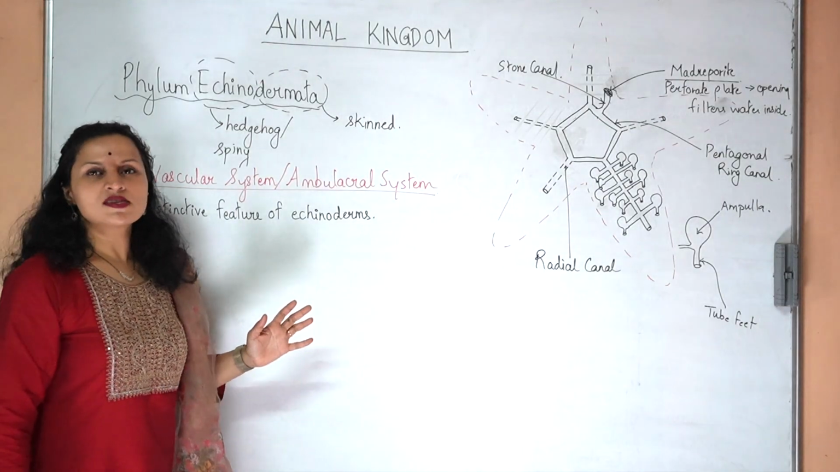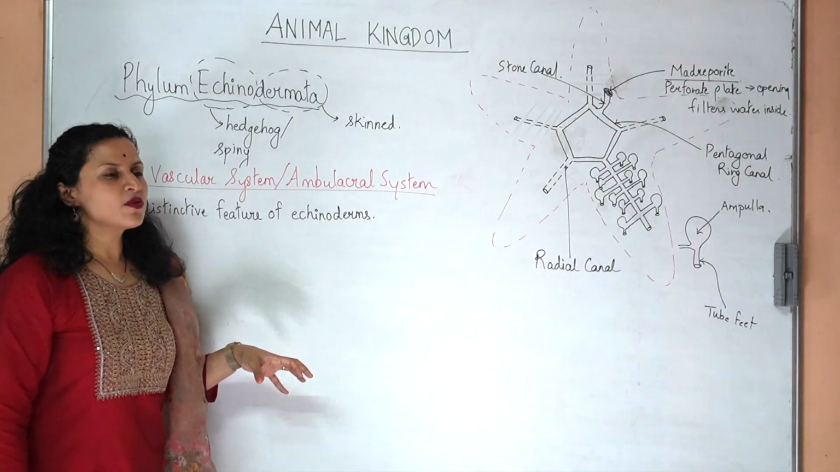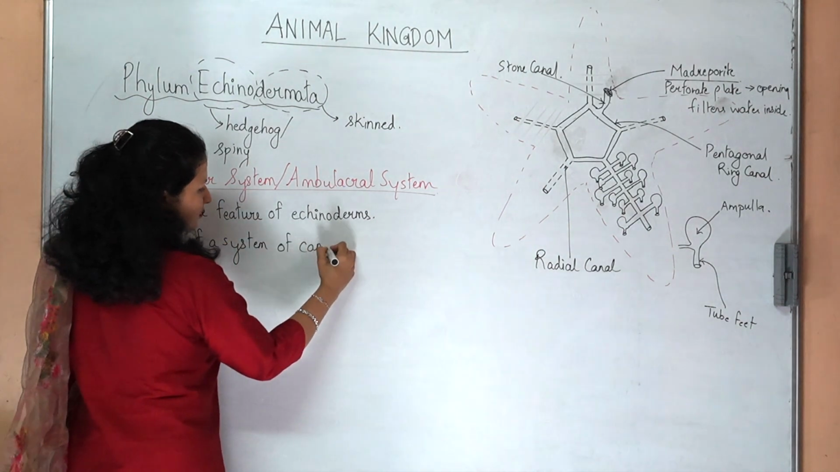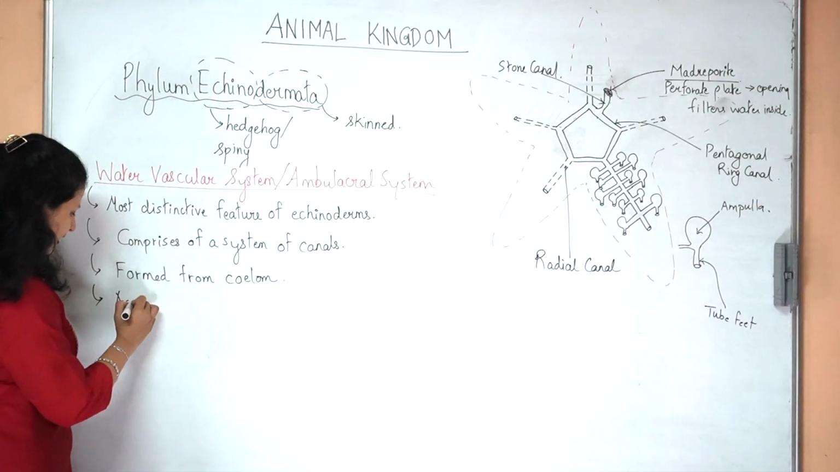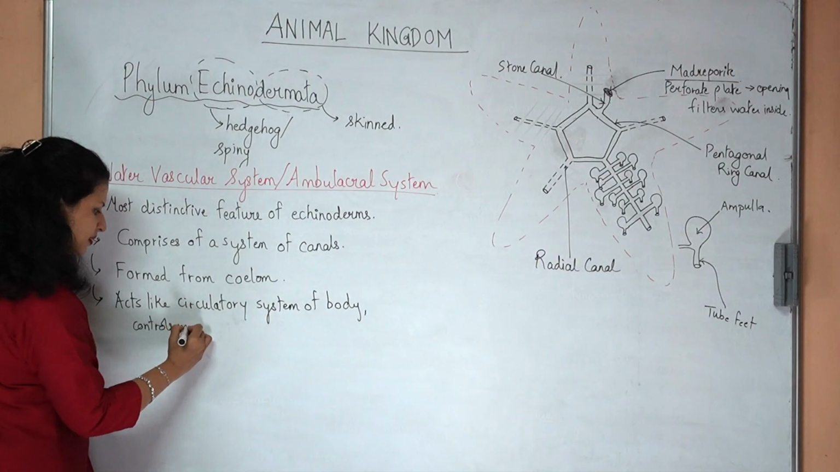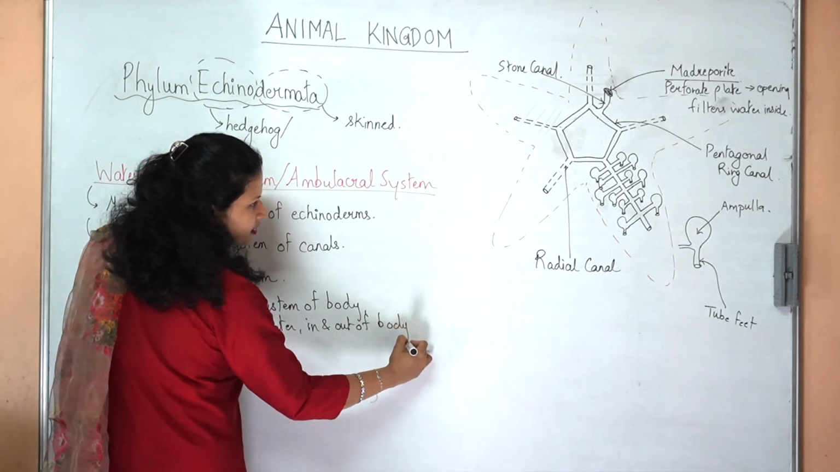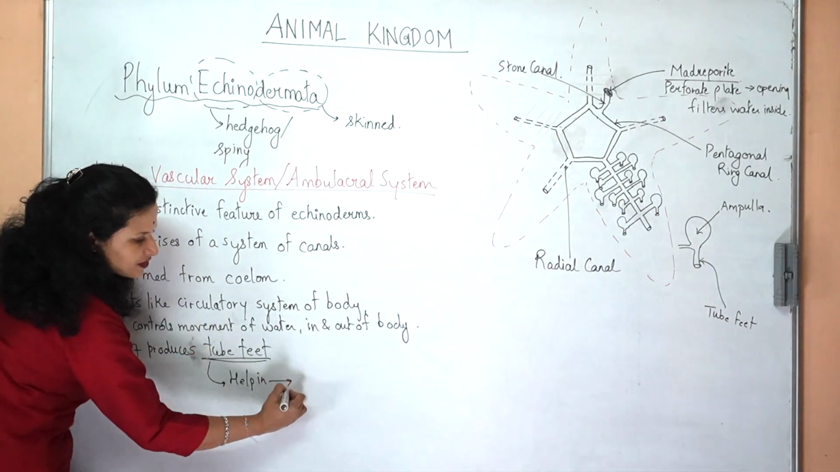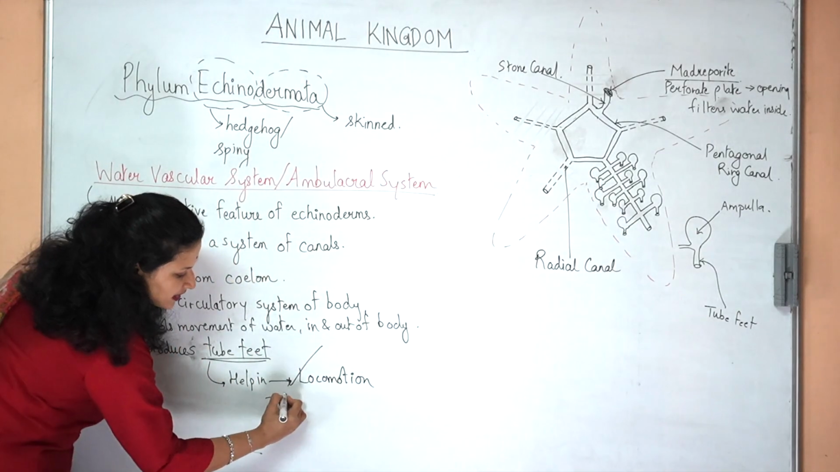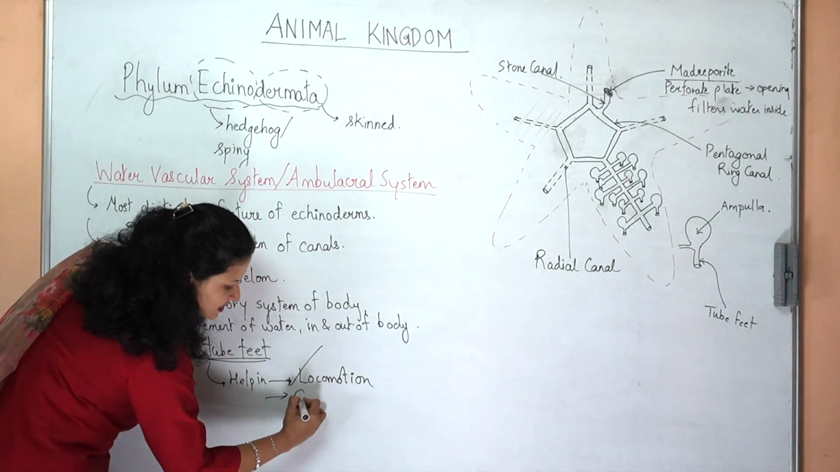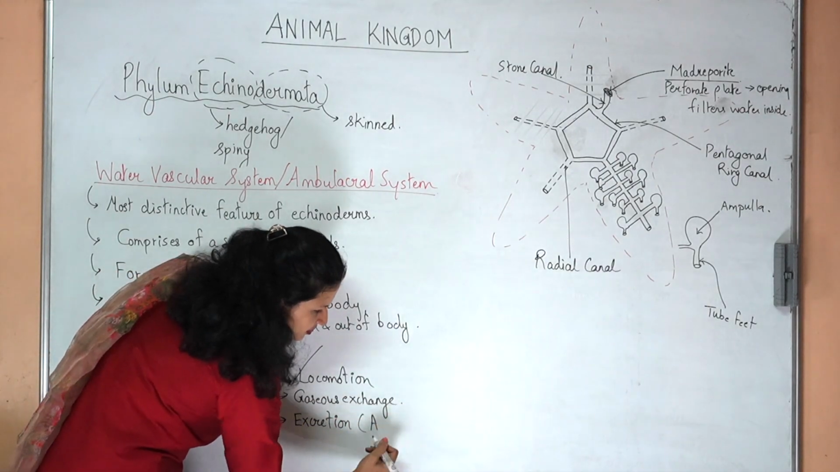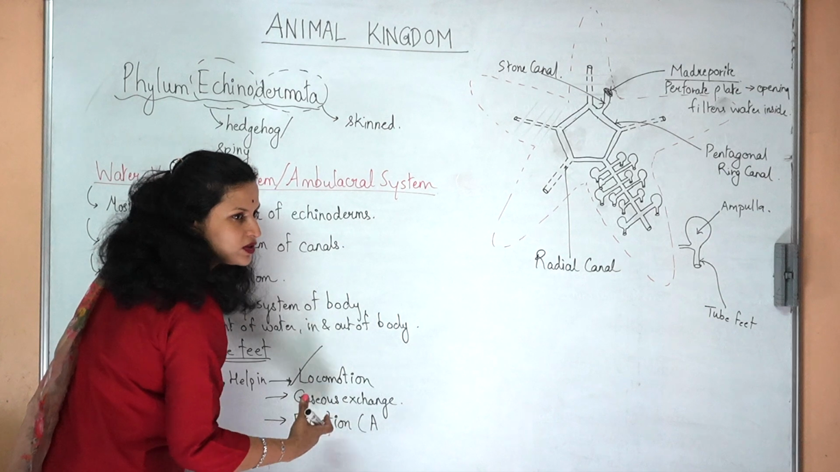The water vascular system is like its circulatory system, which provides it with the feature of tube feet. It comprises a system of canals, formed from the coelom. It acts like the circulatory system of the body and controls movement of water in and out of the body. It produces tube feet. Tube feet help in locomotion, a very important function. The second function is gaseous exchange. Excretion is also possible. A separate excretory system is not present; this is the only means of excretion.